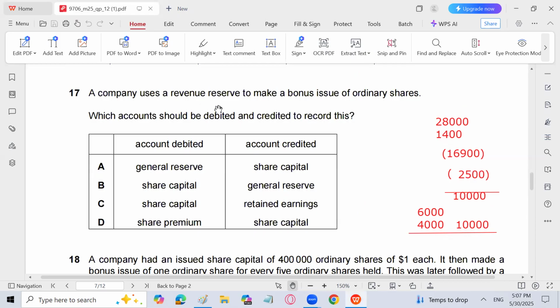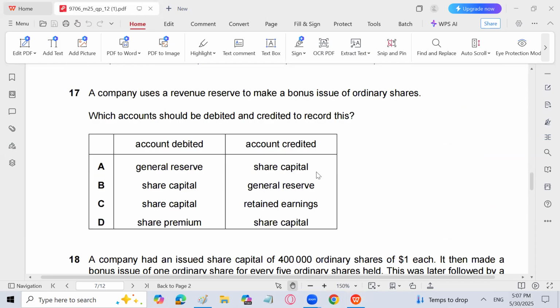A company uses the revenue reserves to make a bonus issue of ordinary share. This is also a technical question. Students might find it difficult and get it wrong. What account should be debited and credited to record this? Remember that we have always been thinking that bonus shares are issued, share capital is credited and the amount is taken from share premium. But that is the wrong answer. Share premium debit, share capital credit, wrong answer. Answer is A. General reserve debit and share capital credit.